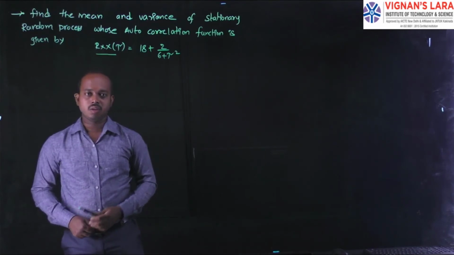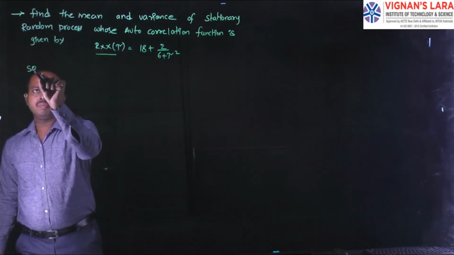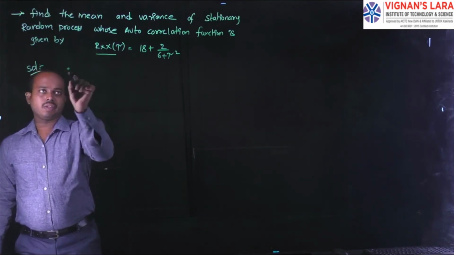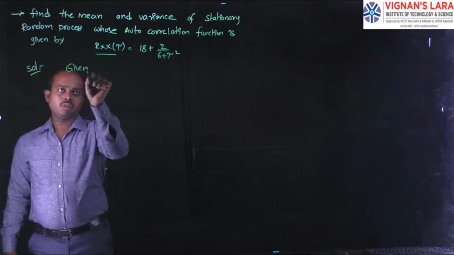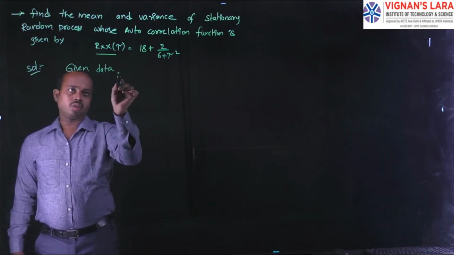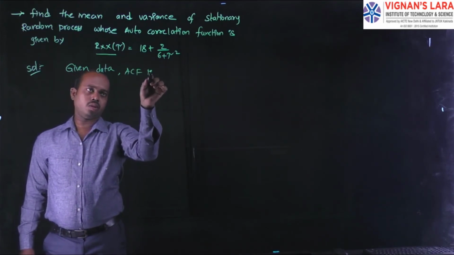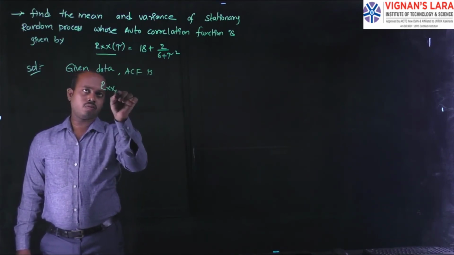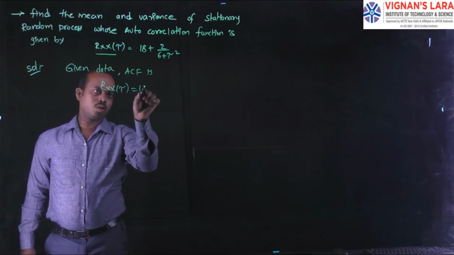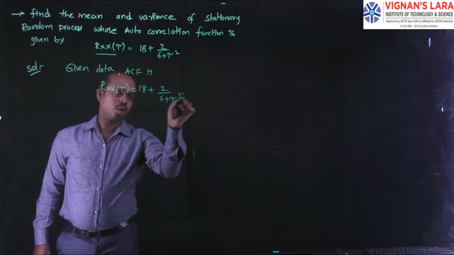To solve problems of this model, first of all, you can write the given data. The given data is the autocorrelation function: Rx of tau is equal to 18 plus 2 by 6 plus tau square.